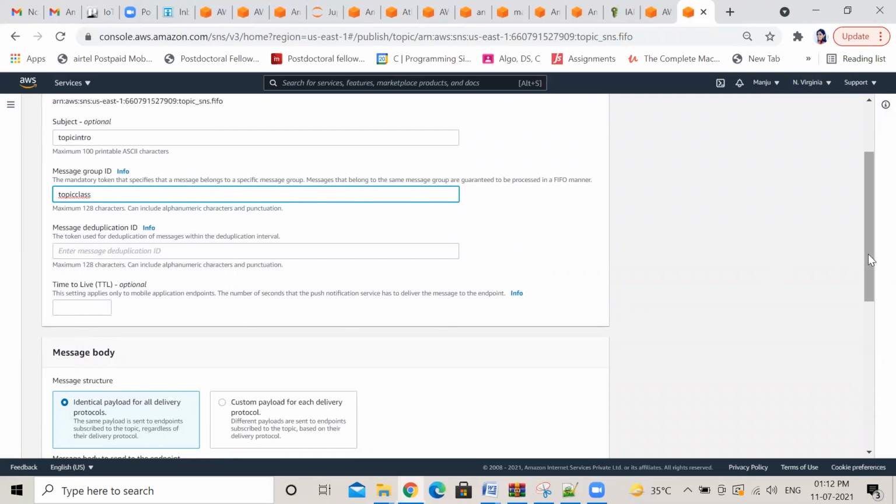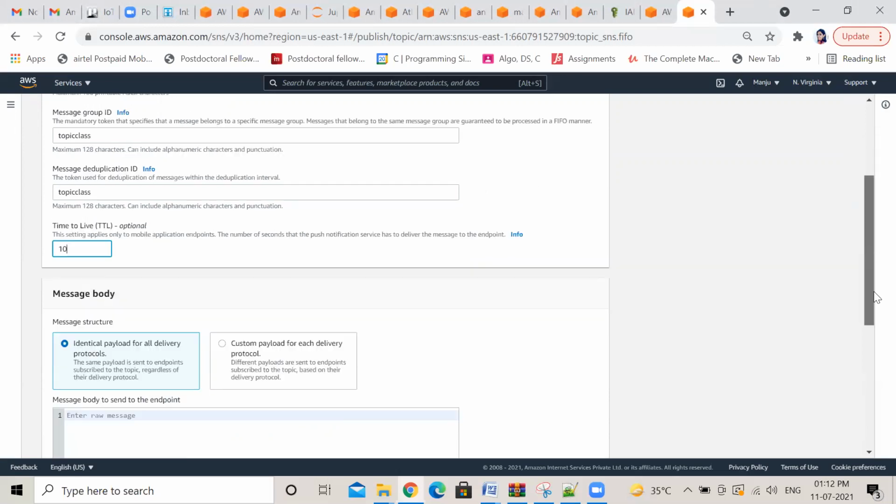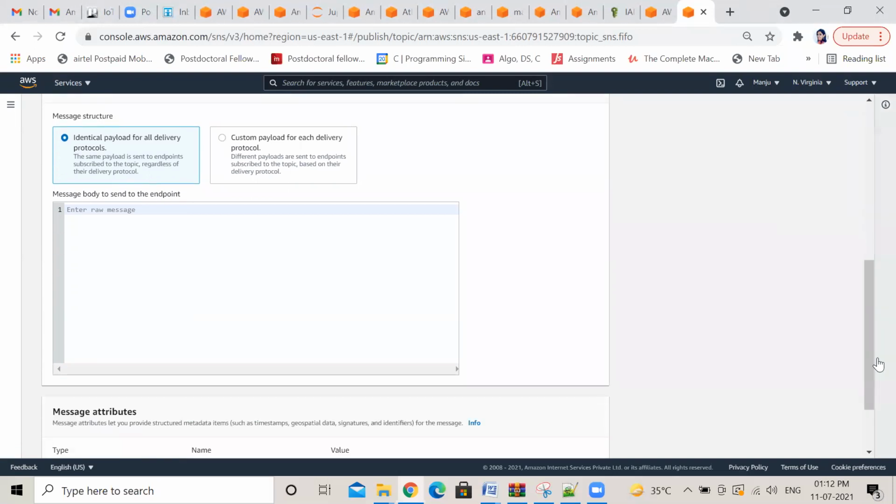Same type there. Time 10. You can give a 10 second. Now scroll down and type a message like how are you, something like. Okay, yeah, scroll down.